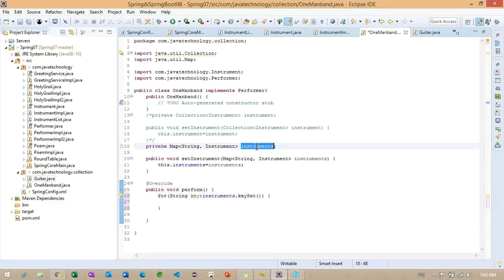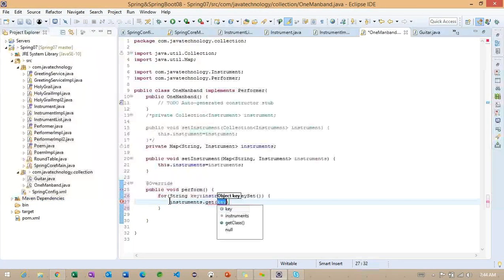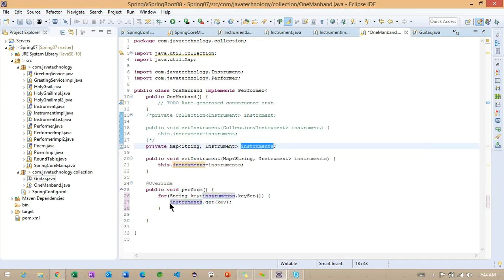Once we get this key, I'm copying this instrument here. Again, instrument.get the object by specifying this key. Okay, if anyone does not have the Java collection knowledge, don't worry, I will explain later, because it is not the right time to discuss the collection classes in more detail. Observe here, this is the same reference we used earlier to define the property. Using this reference, I want to get the objects one by one. So here we are going to get one object.